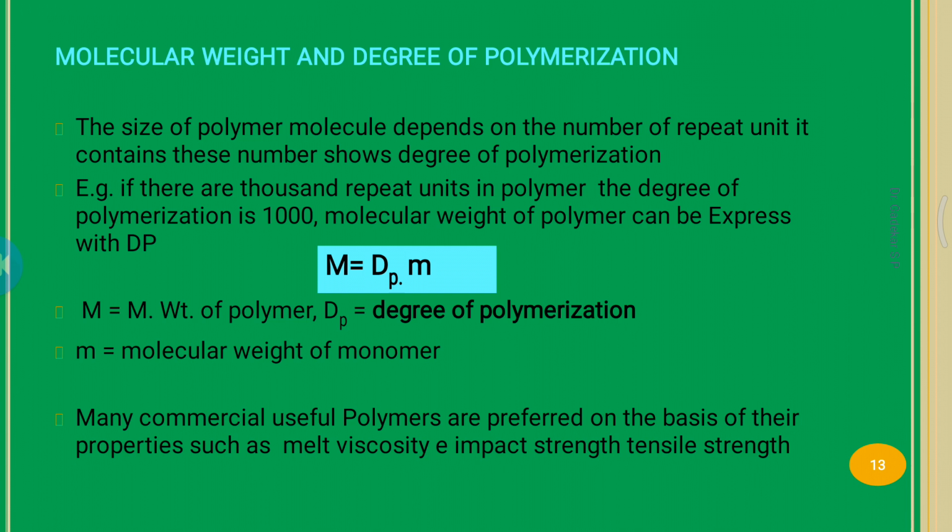Many commercially useful polymers are preferred on the basis of their properties, such as melt viscosity, impact strength, and tensile strength. Remember this.